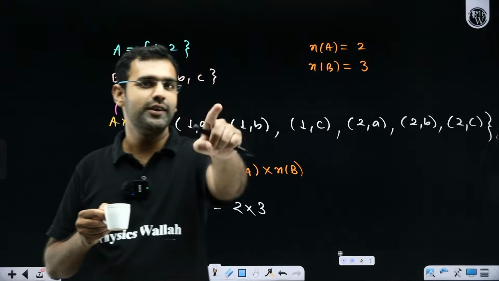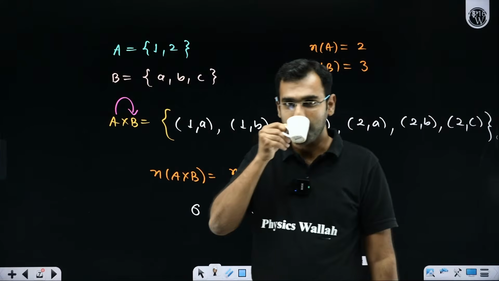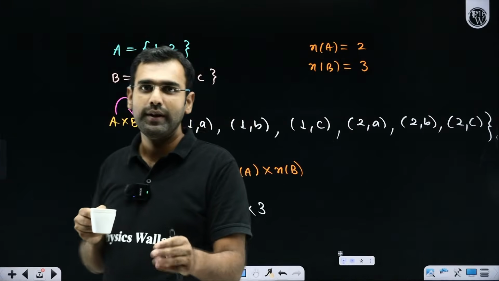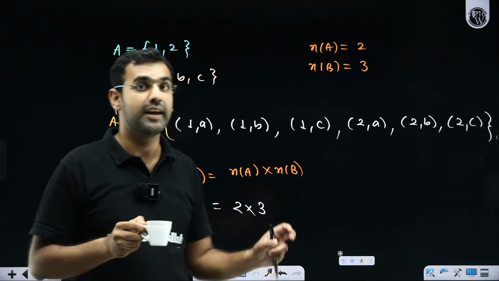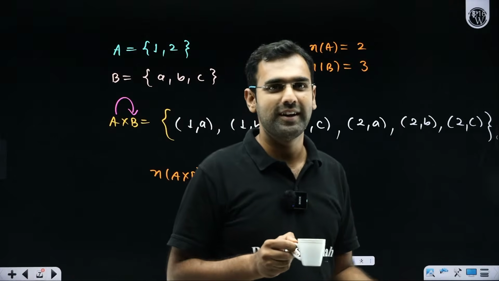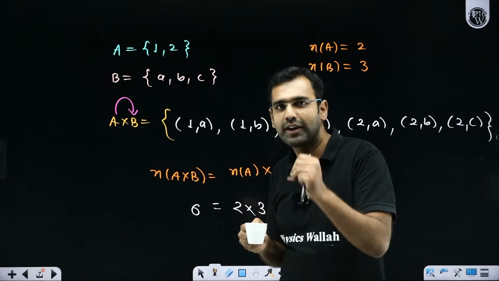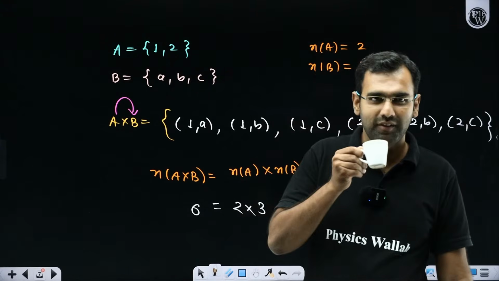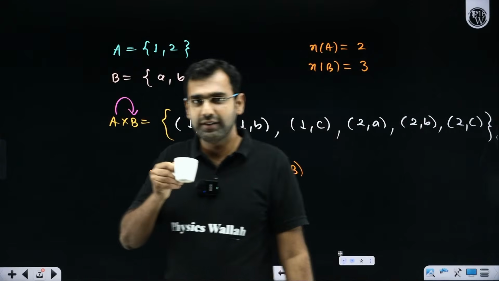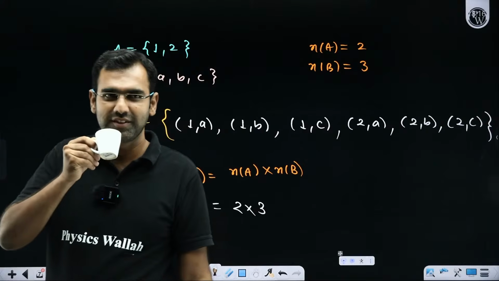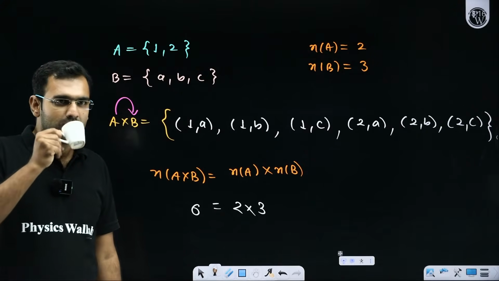If you know this answer, do let me know in the comments. I'm waiting for your responses. What am I asking you? That set A has 2 elements, set B has 3 elements, A cross B has 3 into 2, 6 elements. What will be the total number of subsets of A cross B? Quickly tell me in the comments, everyone. All those who have gotten this answer, do let me know. What will be the answer, students? Come on, be quick.